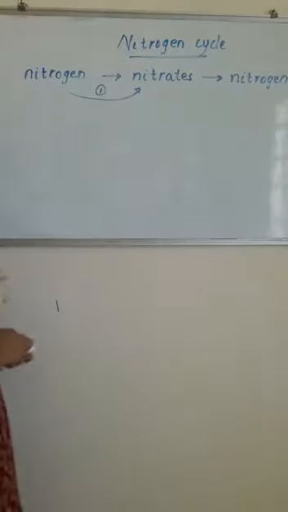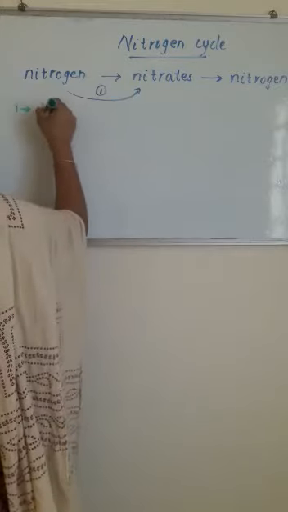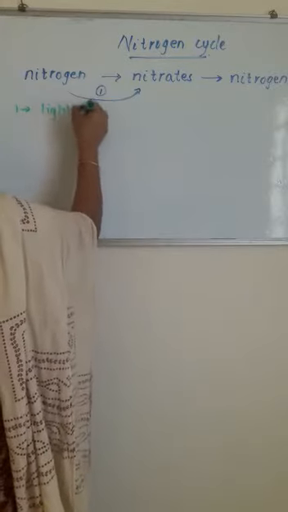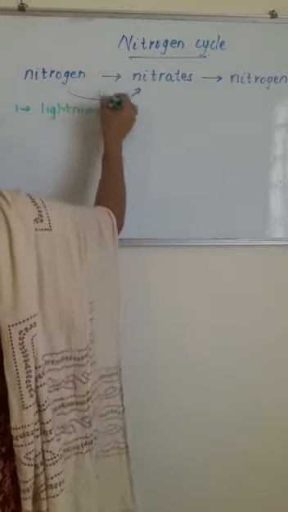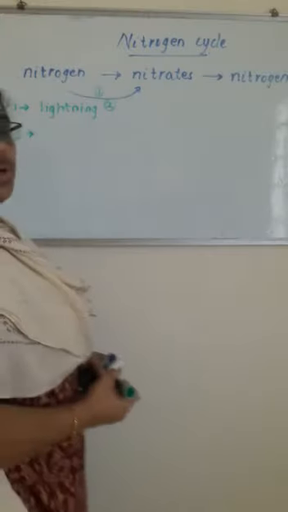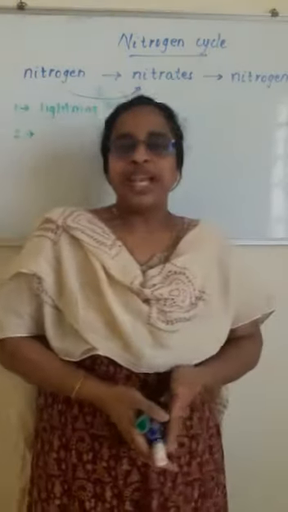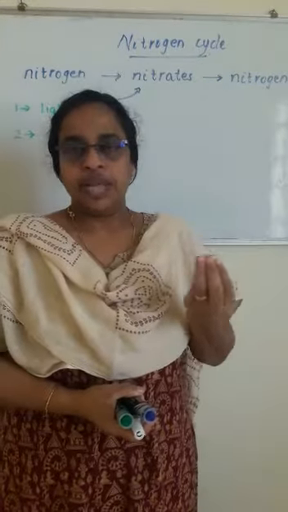So the number one is lightning, and one more thing is there, that is root nodules of leguminous plants. Leguminous plants means like dals. Okay.